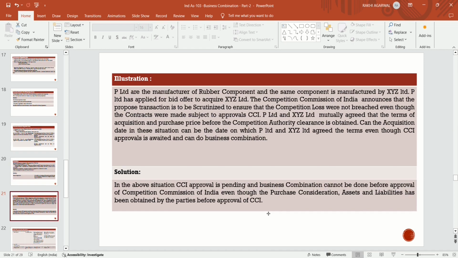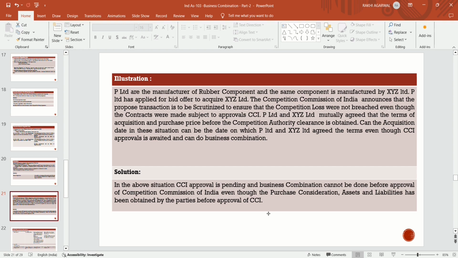Now, P Limited is a manufacturer of rubber components, and the same component is manufactured by XYZ Limited. P Limited has made a bid offer to acquire XYZ Limited. The Competition Commission of India announces that the proposed transaction is to be scrutinized to ensure that the competition laws were not breached, even though the contract was made subject to approval of the CCI.